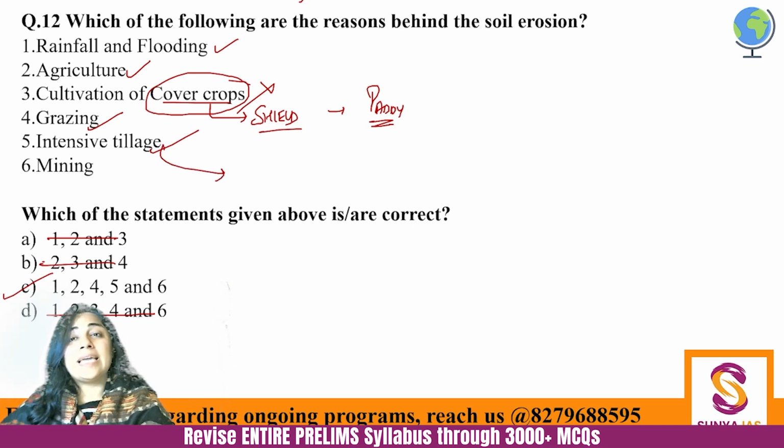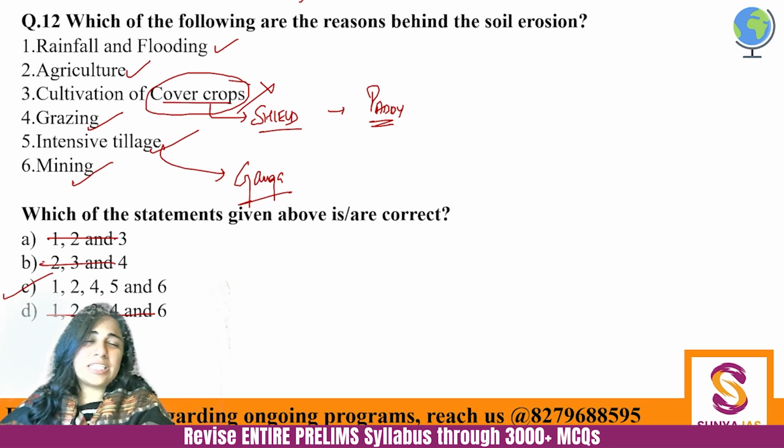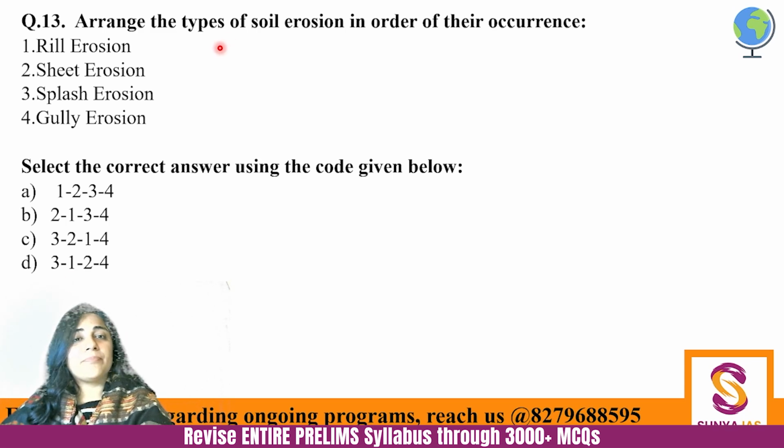Intensive tillage, like in the Ganga Valley, we see intensive tillage, right? So it leads to impact on soil. And of course, mining does not have any positive impact, to be very honest, apart from the economy wala impact. So yes, it will definitely impact the soil. So here C is the correct answer.